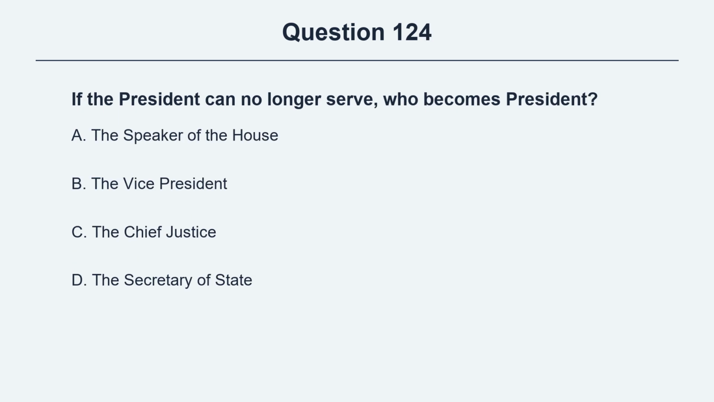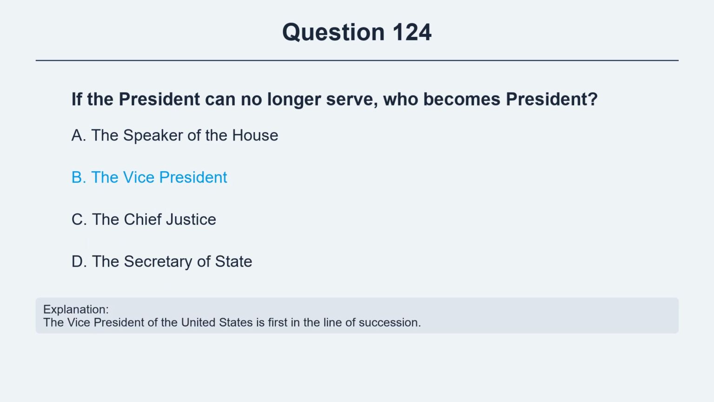Question 124. If the president can no longer serve, who becomes president? Option A, the Speaker of the House. Option B, the Vice President. Option C, the Chief Justice. Option D, the Secretary of State. The correct answer is option B, the Vice President. Explanation: The Vice President of the United States is first in the line of succession.